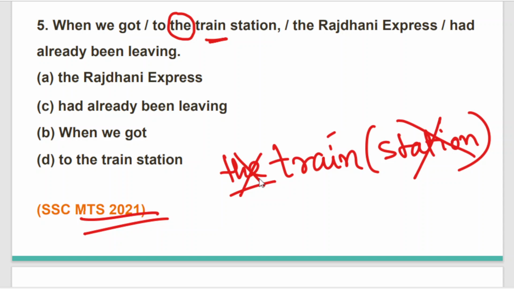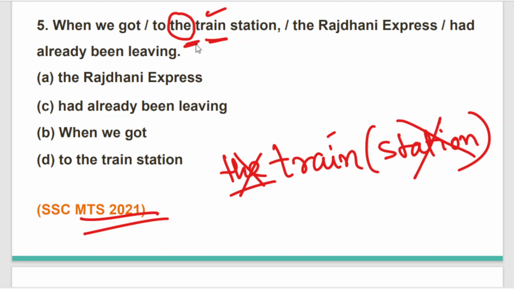But here we are able to use the word "the" only because we are mentioning which station? Train station. It could have been pump station. It could have been any station. Since we have specified it's train station, the word "the" is applicable here.